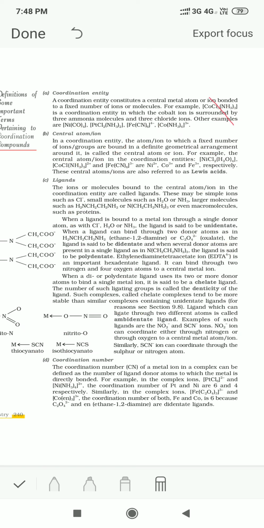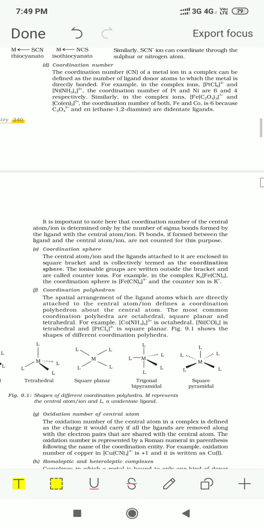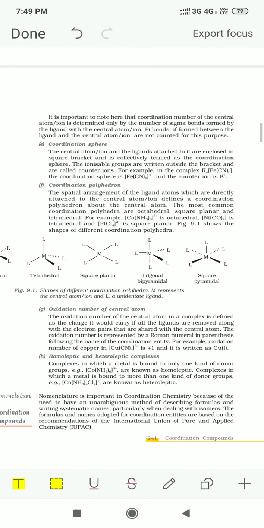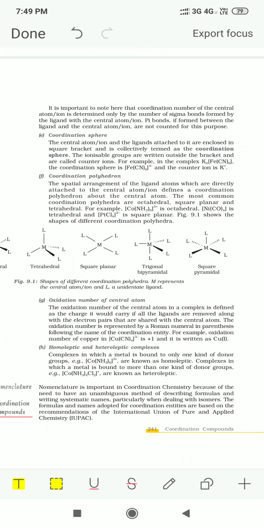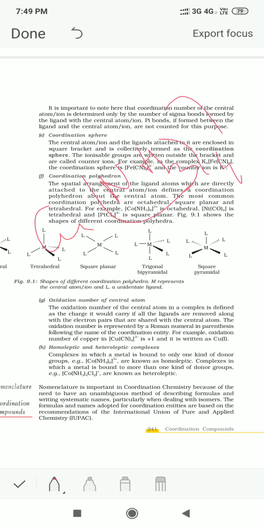Now we proceed to the next point, which is the oxidation number of the central metal ion. The oxidation number of the metal ion has to be calculated. Suppose you have again Cu(NH3)4 2+. What is the oxidation number of copper?